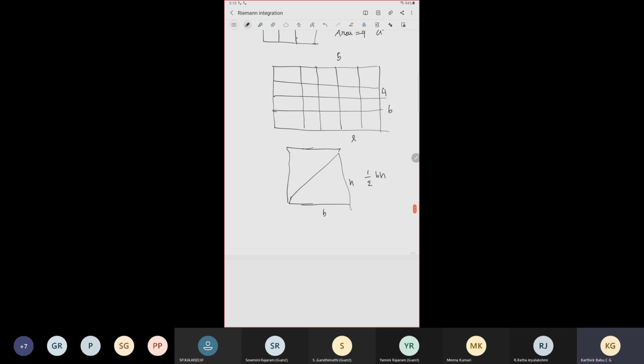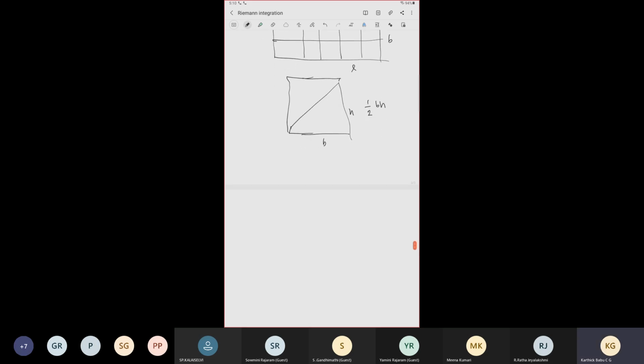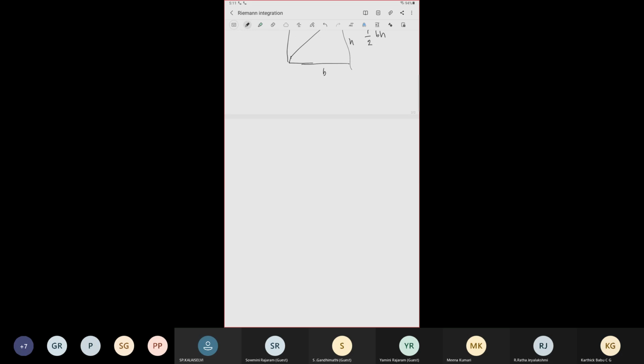Similarly, can anyone say how the area of a circle can be calculated? Any suggestion on how one can try to calculate it? Say a circle of unit radius. What is the area of a circle of unit radius? It is pi. So how can we calculate that? Is there any idea? Can anyone suggest something?